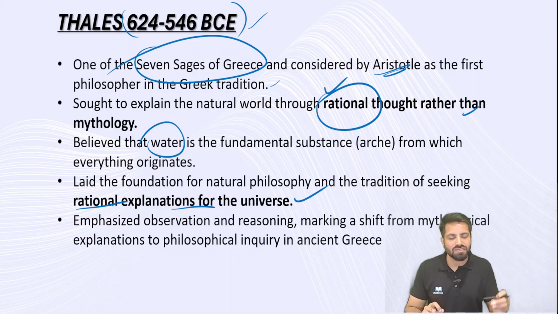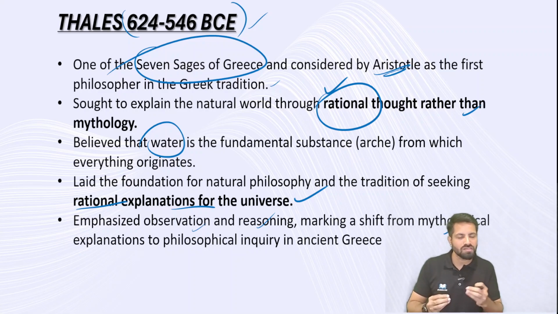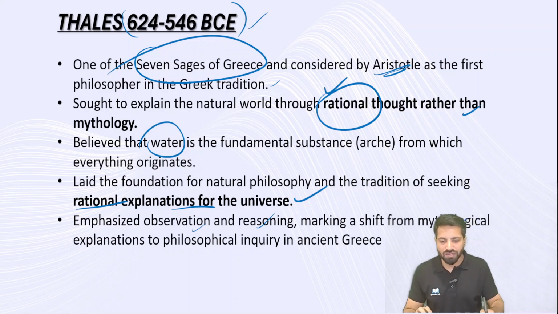That is the reason Aristotle says that he is considered the first philosopher in the Greek tradition. And Thales emphasized observation and reasoning, and there is a shift. Before that, I told you that it was mythological explanation. Zeus and all these mythological characters were there to explain what to do, what is right, what is wrong. But now, from him onwards, rational, logical reasoning came into the limelight. So that was used to give explanation for the creation of the universe, for the working of the universe. So the idea of rationality entered into the picture with respect to morality, right?